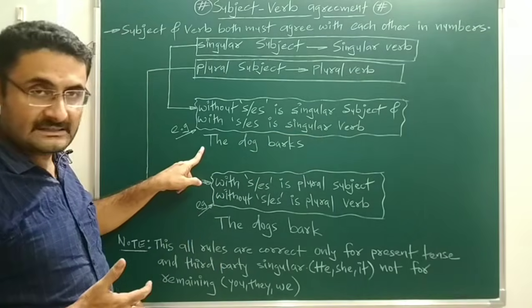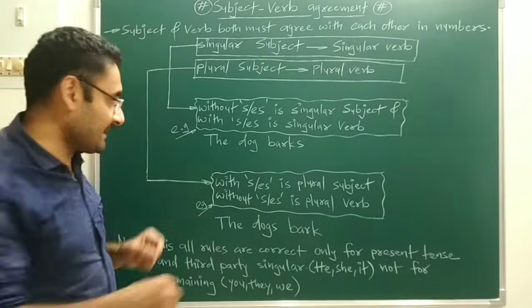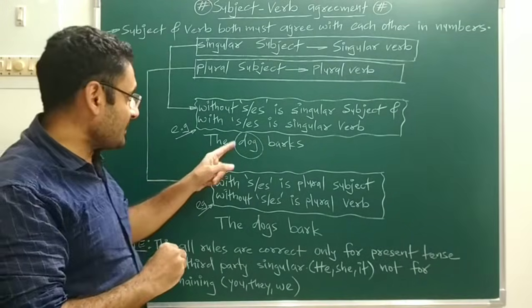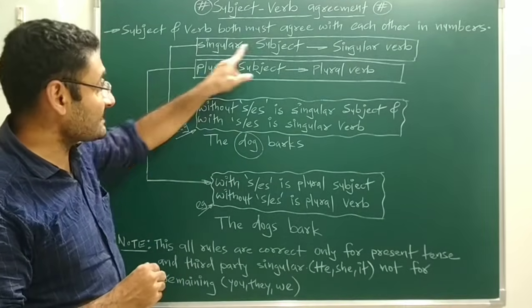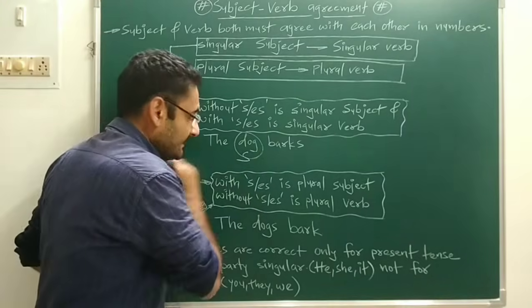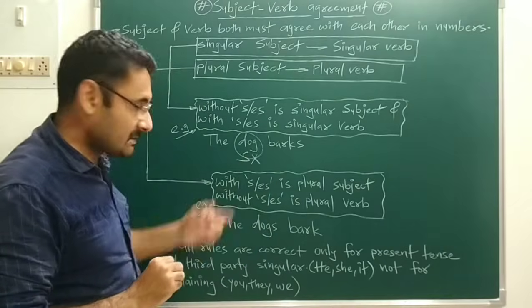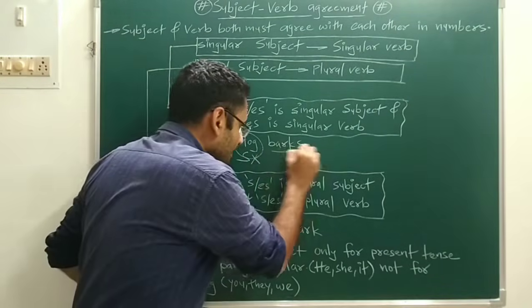How? We will take one example over here. The dog barks. Over here, which one is the subject? Dog is the subject, and it is in singular form. Why? Because a singular subject means without s or es. With a singular subject you have to use a singular verb.